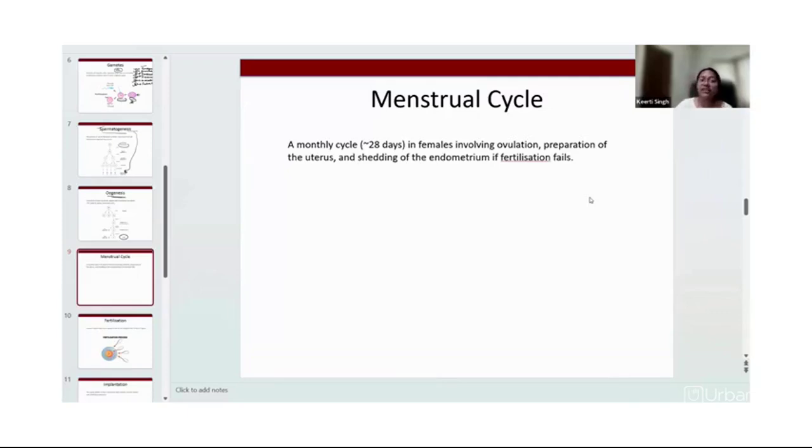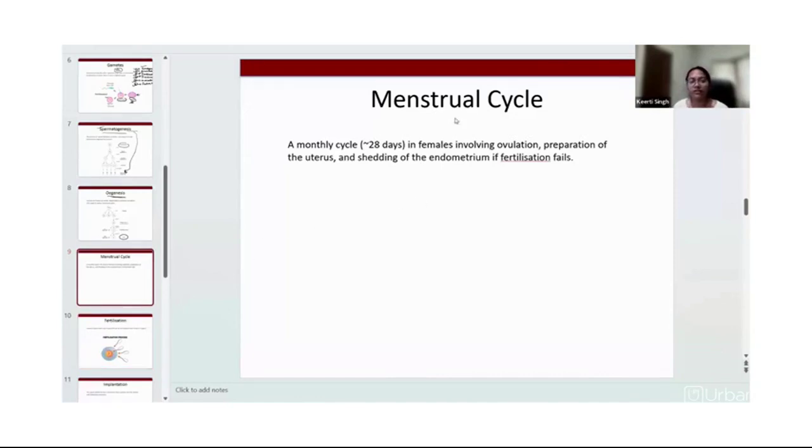So what will happen if that ovum is not going to be fertilized? Of course, the ovum will undergo a cycle known as the menstrual cycle, that involves ovulation and preparation of the uterus. If the ovum is not fertilized by the sperm, the inner lining of the uterus will shed off, and this ovum will get degenerated. Am I clear? I hope I'm clear.